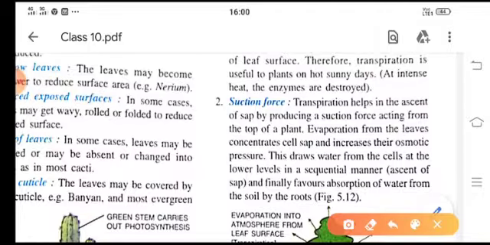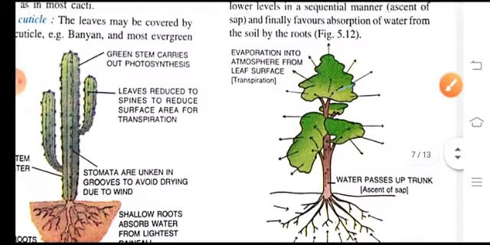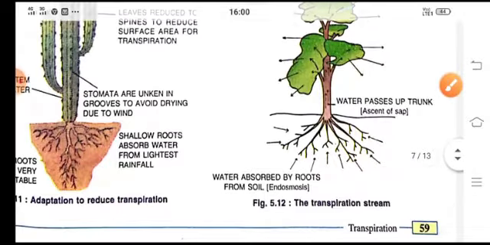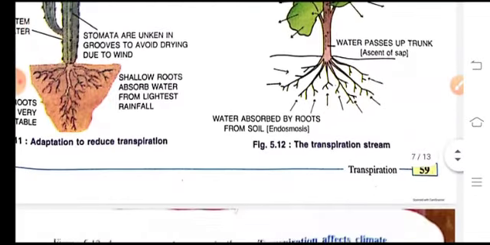Due to this osmotic pressure, water is drawn from the cells in the lower surface in the upward direction, and it results in the absorption of water from the soil by the roots. Now here is the diagram you see, children. There is evaporation here, and this evaporation is due to the transpiration process. So water passes from the lower surface to the upward surface through osmotic pressure and suction force.